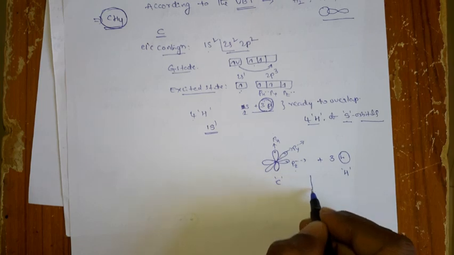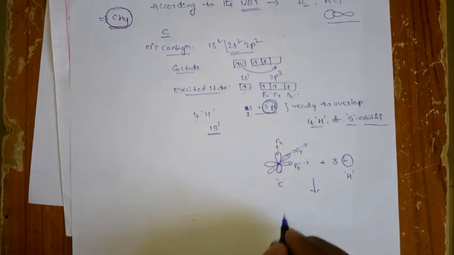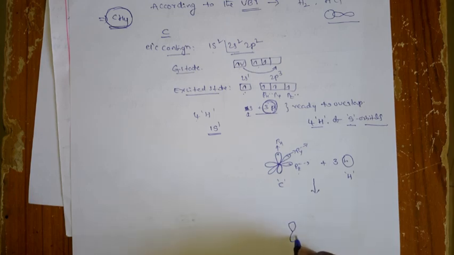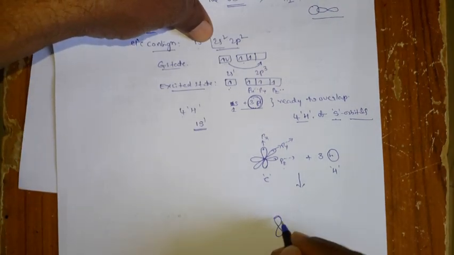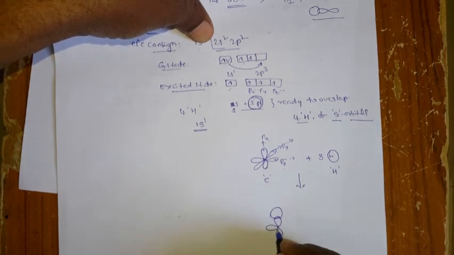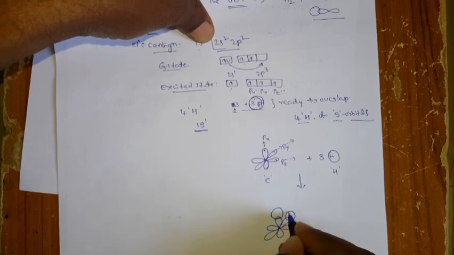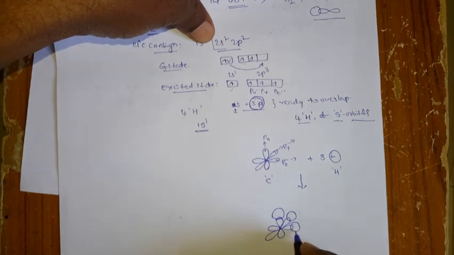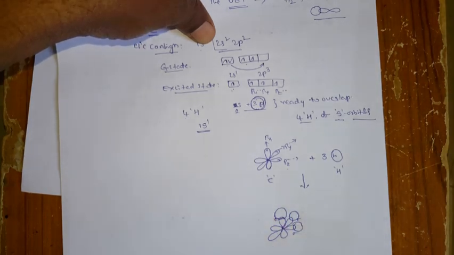These orbitals will come and overlap with the px, and similarly pz overlaps like this, and py can also overlap like this. So this is nothing but a sigma bond, and this is also a sigma bond, and this is also a sigma bond.